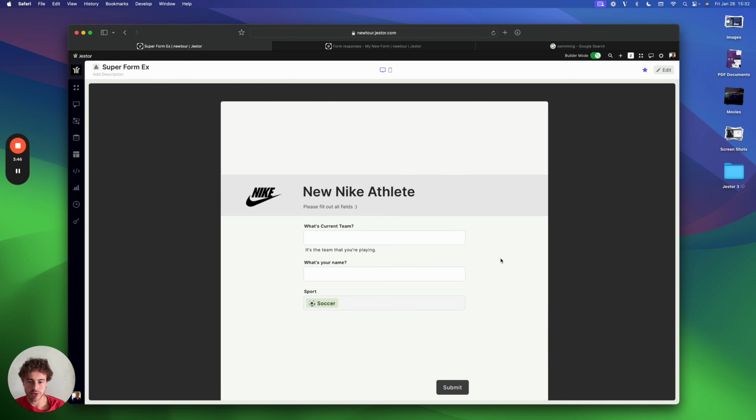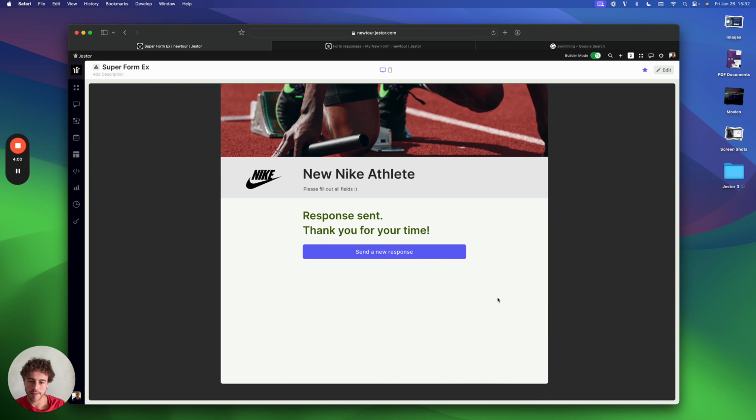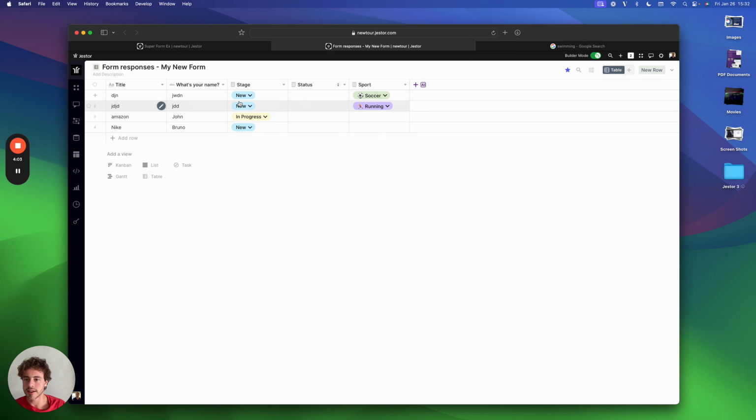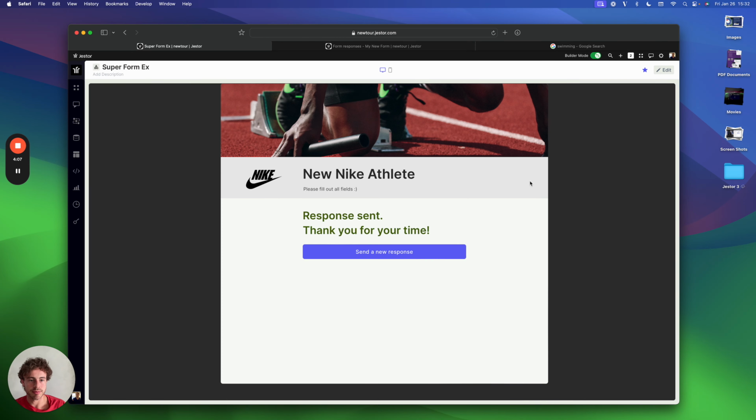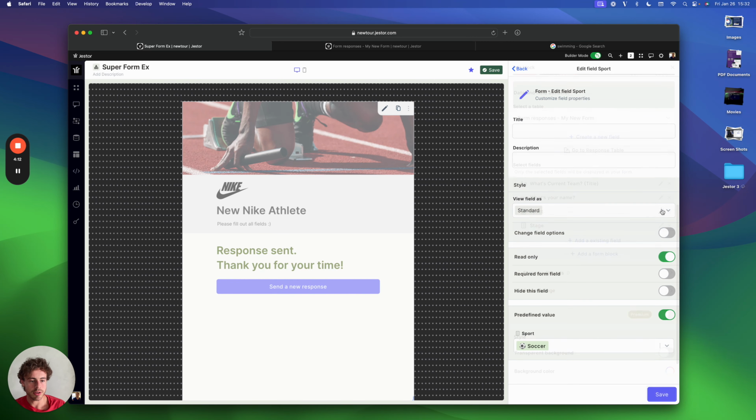Just refreshing here to reflect the changes. That's it. So they always know it's soccer because it's a soccer form, for example. You will add this, your response. And now we will see that a new response has stage and soccer as sport. So when you're here, you have all these options for your fields.